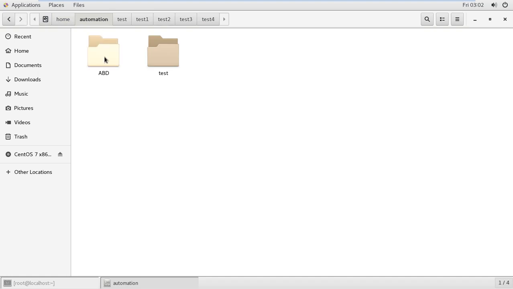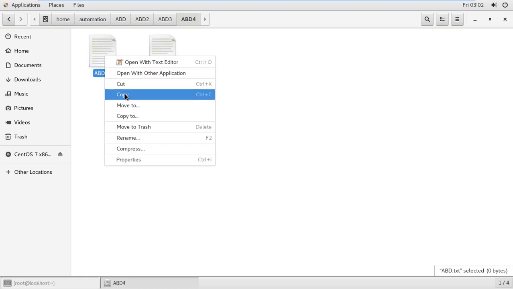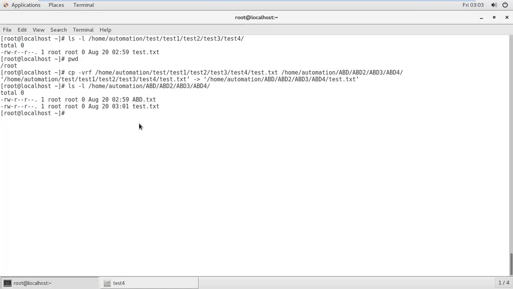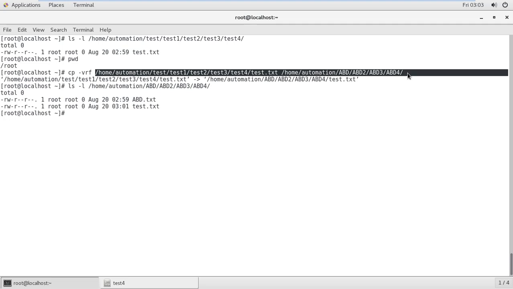Now I want to copy abd.txt and paste it into taste4 graphically. You need to go here to abd, abd2, abd3, abd4, and here you need to right click and copy, and now you need to go to taste1, taste2, taste3, taste4, and here you need to paste. That's it. So this is very difficult. Why are you going under the directory? This is a very simple command. One command is happening here.